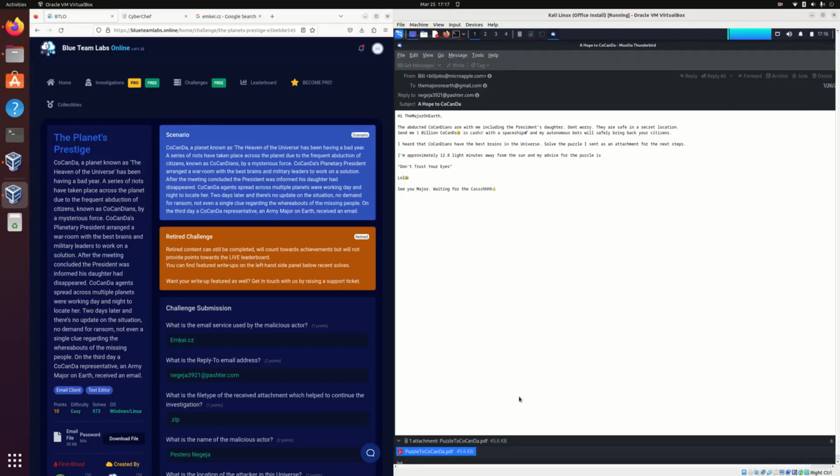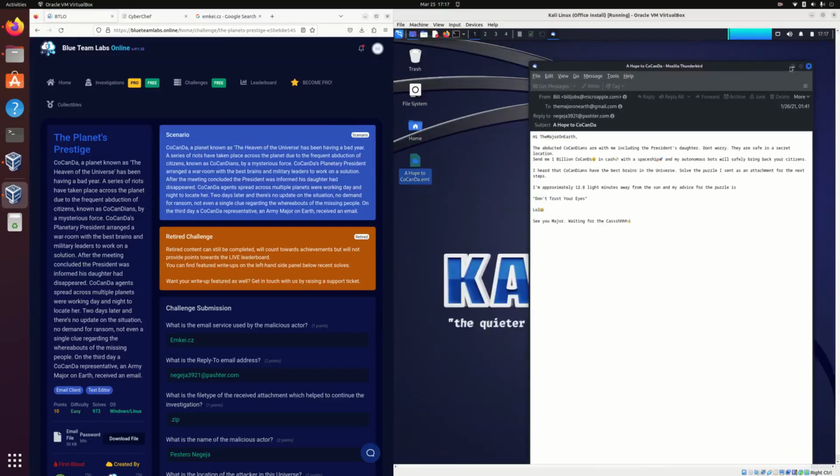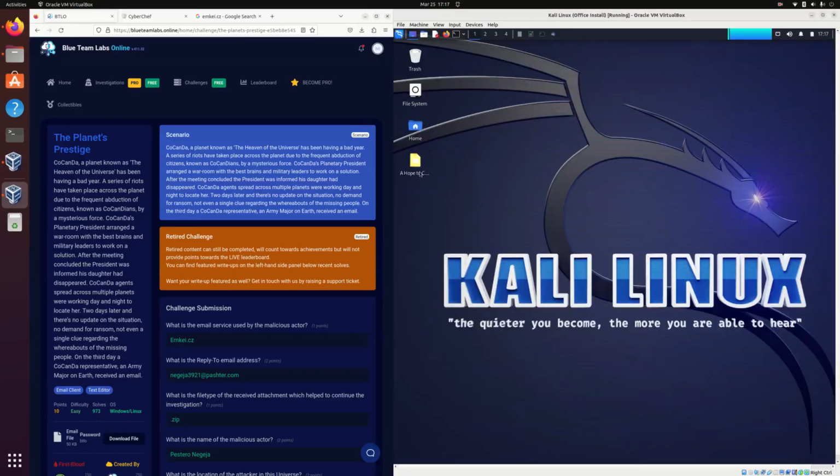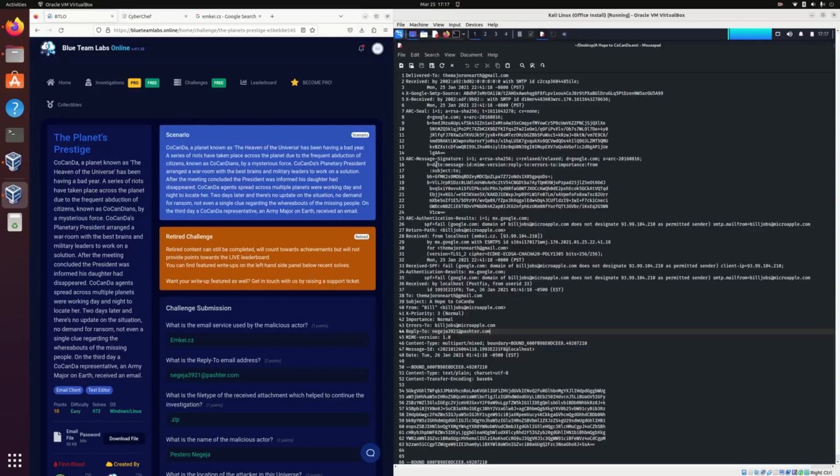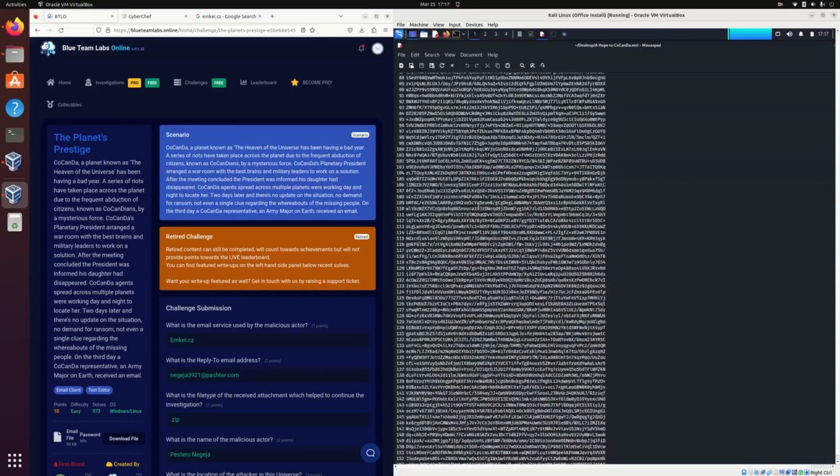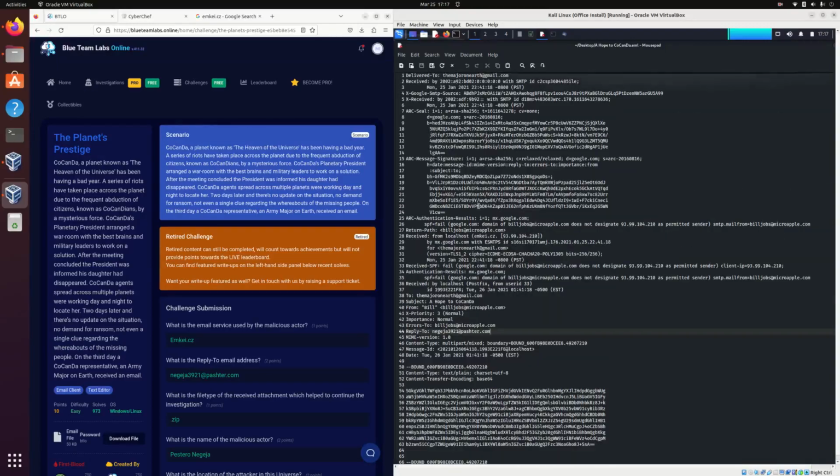So the first question that we wanted to solve is, what is the email service used by the malicious actor? Now, typically for this type of question, I really like opening up this email not in an email client, but in a text editor, because the text editor is going to reveal some additional metadata of that actual email. So I want to minimize this for now, and instead of opening up this email with Thunderbird, I want to open it with a text editor. As you can see here, there's some additional information that wasn't found in the email client, but it's going to be helpful for us to actually solve this.